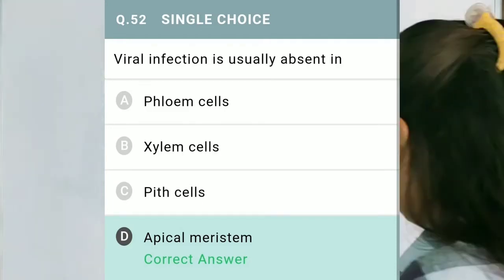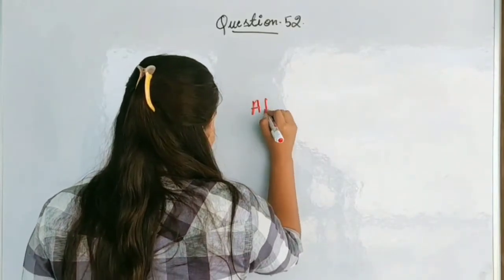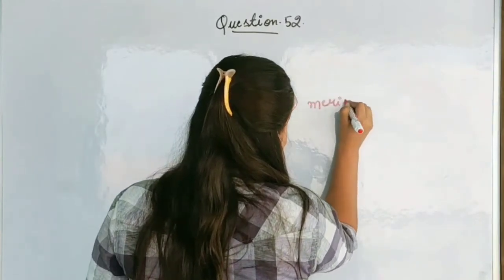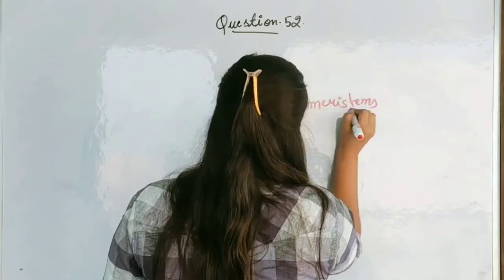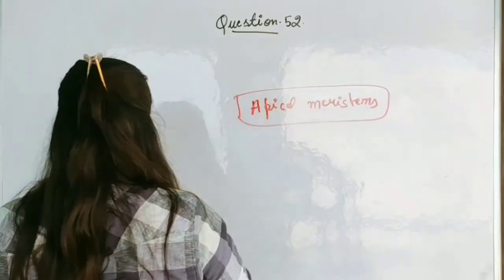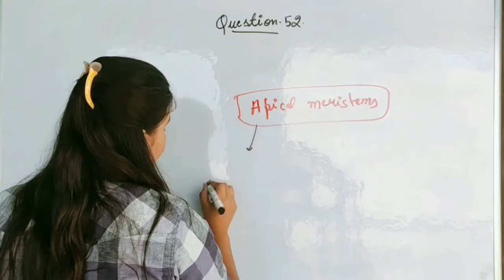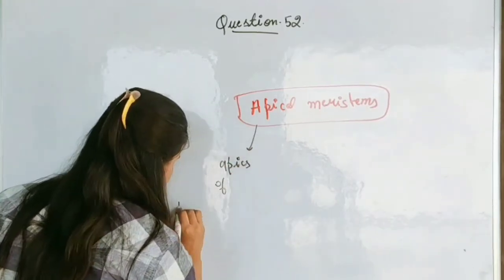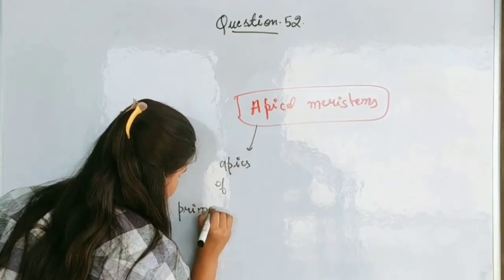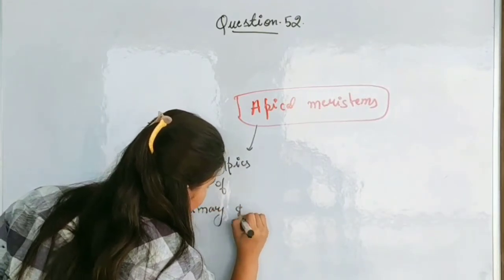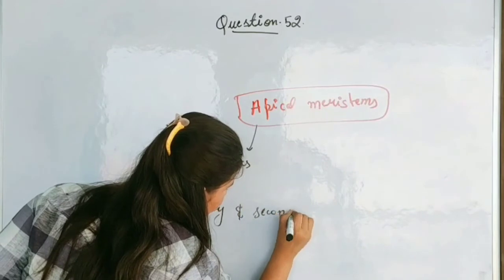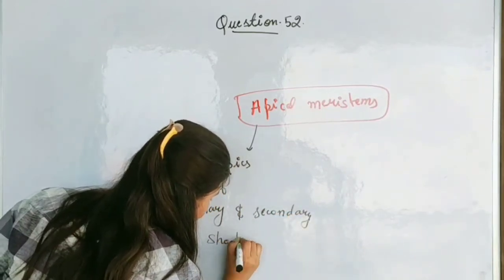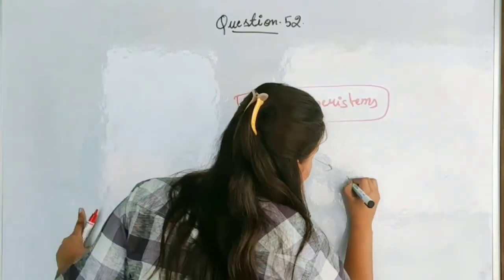Now if we talk about apical meristem, this portion is present in the apex of primary and secondary shoots and in roots.